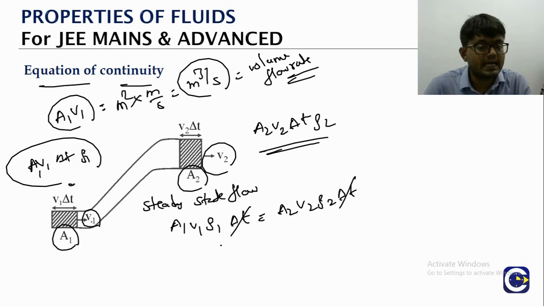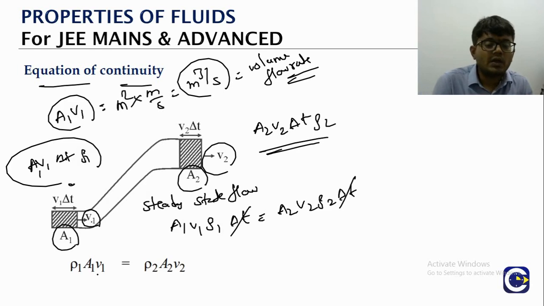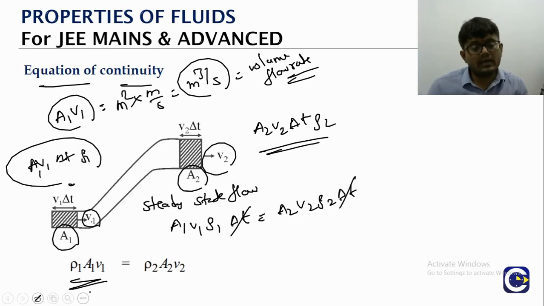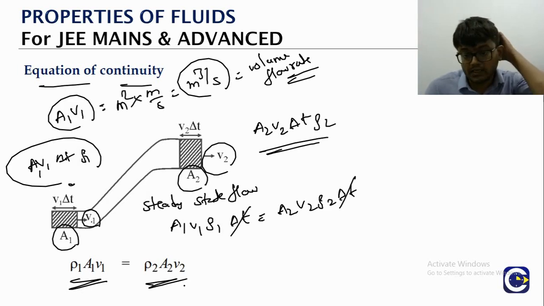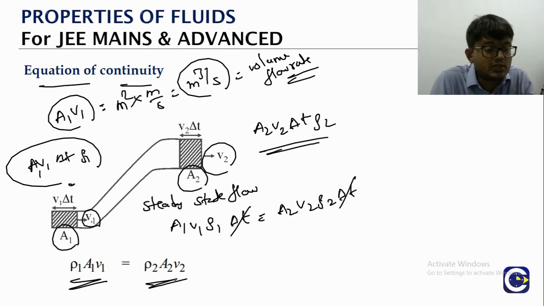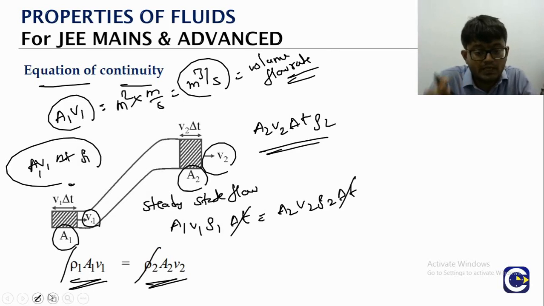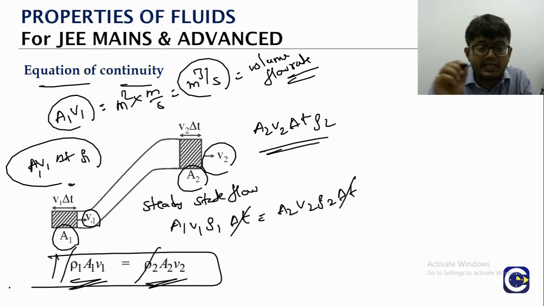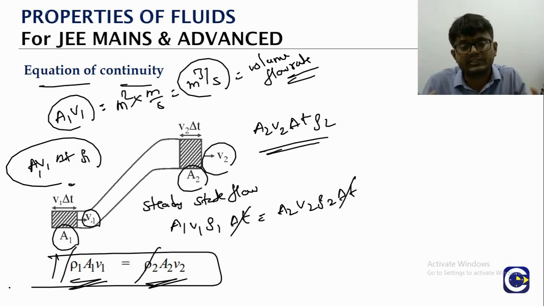So delta t is cancelled. What we will have is rho 1 into A1 V1 equal to rho 2 into A2 V2. But we said we are going to look at the ideal fluid, which means the density will not change. Density not changing means rho 1 is equal to rho 2. This equation is called the equation of continuity. This is nothing but the conservation of mass. Whatever mass comes in from one area of cross section, the same amount of mass must leave from the other area of cross section in a steady state flow.